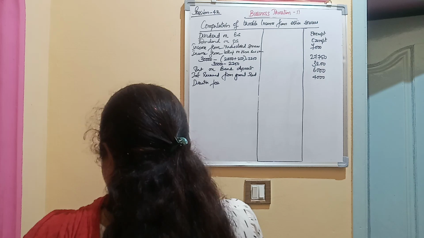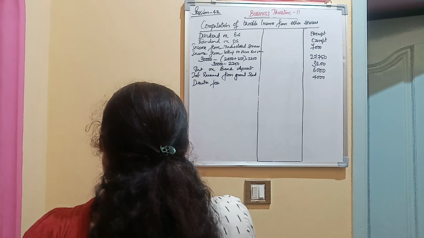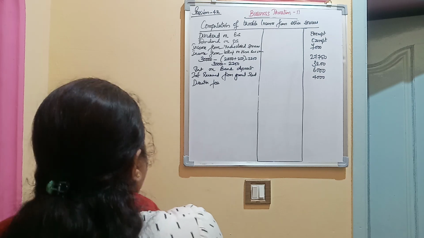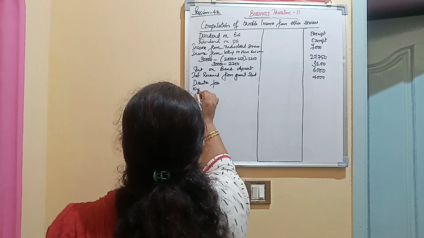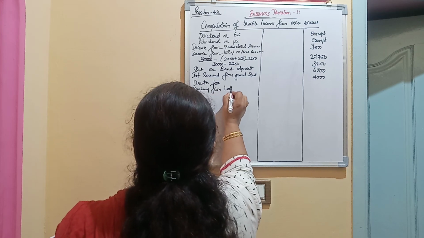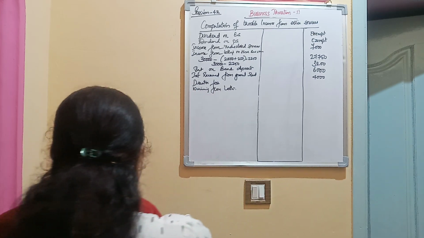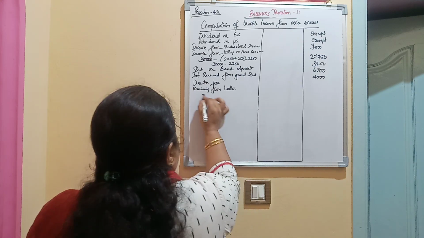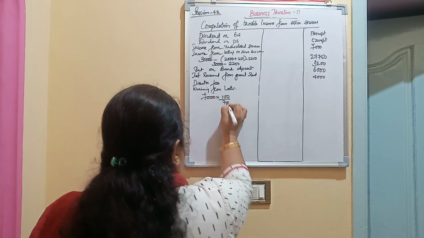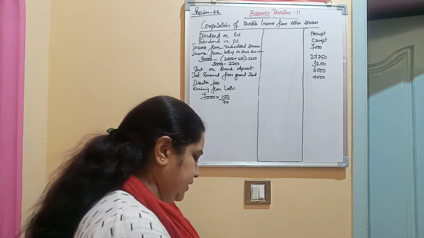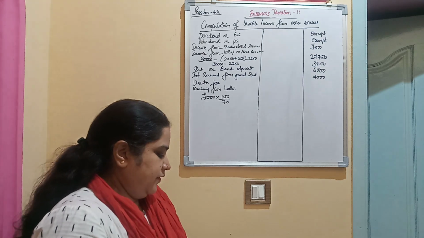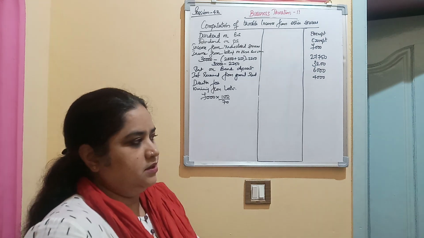Then you have the next one, winnings from lotteries. How much is the winnings from lotteries? It is to the extent of 7,000, and it is multiplied by 100 and divided by 70. There is a condition regarding winnings from lotteries which I discussed in the previous sessions.